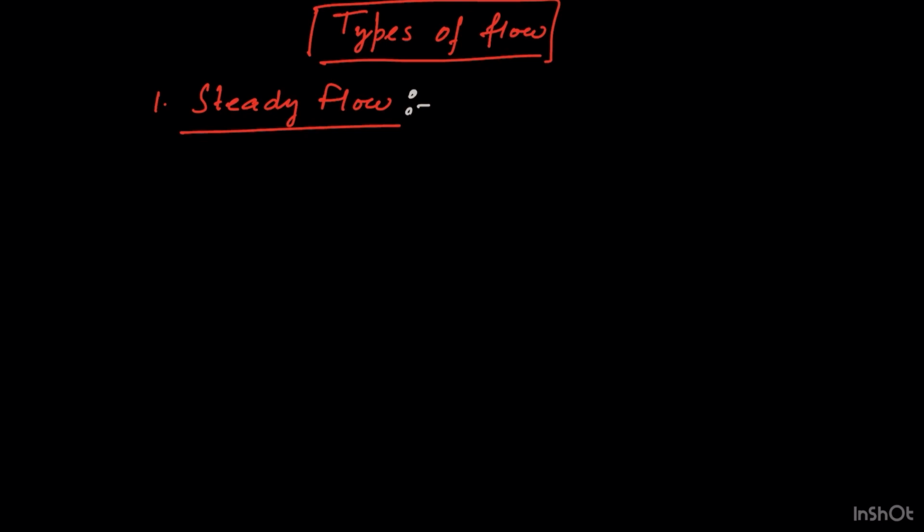In steady flow, consider a liquid passing through a glass tube. Suppose this is the glass tube here, through which a liquid is passing. Now concentrate on three particular points in the tube. One is this point A, the other is here at point B, and the third point is here at C. So look at these three particular points, right?